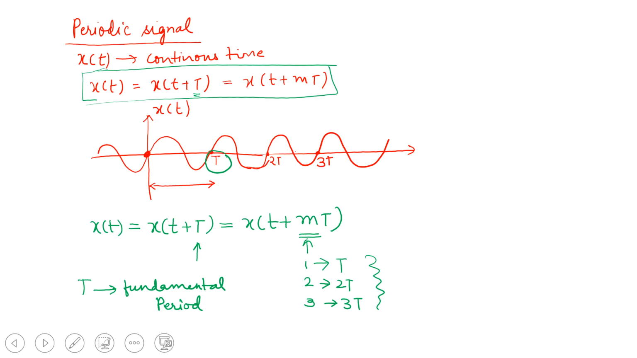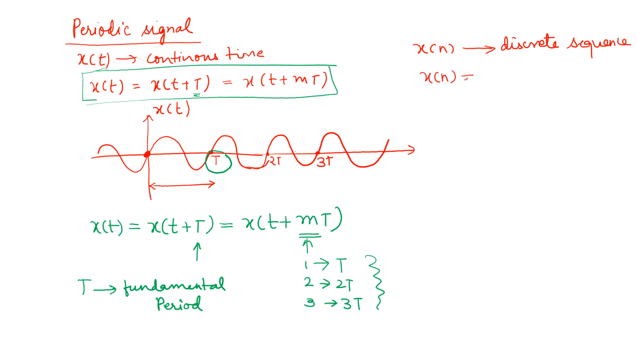Similarly, if we talk about discrete signals, the concept is exactly the same. If x(n) is a discrete signal or sequence, then it repeats itself after a particular instant of time, that is x(n) is equal to x(n plus N). Here the period is denoted by capital N. There, the period is denoted by capital T, and T is the fundamental period.